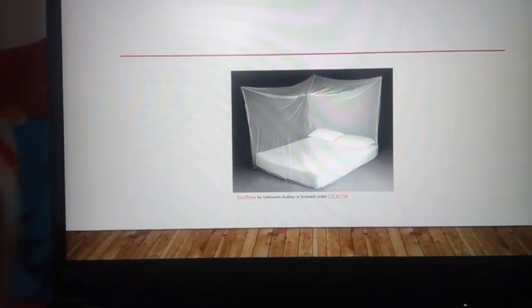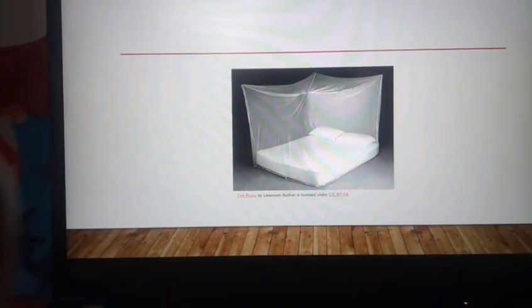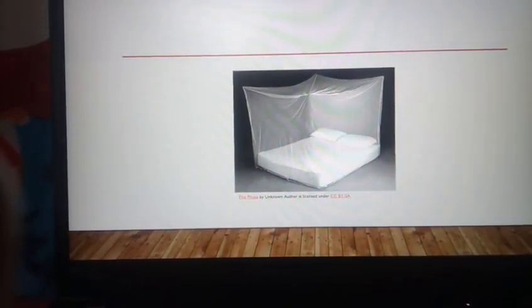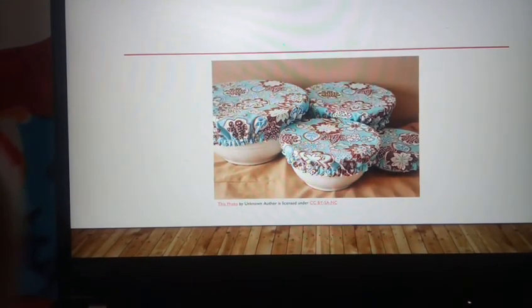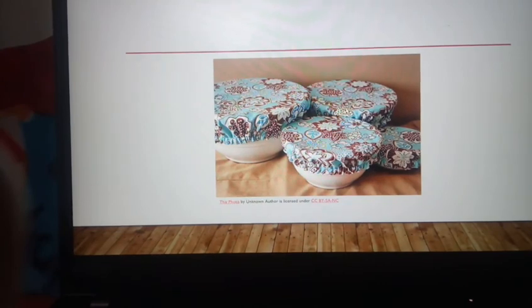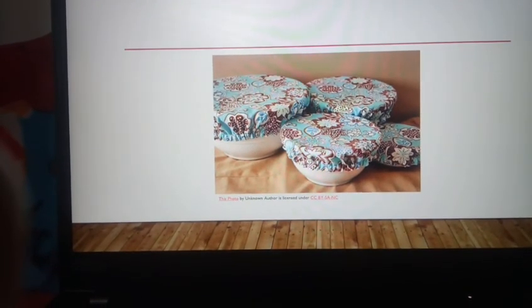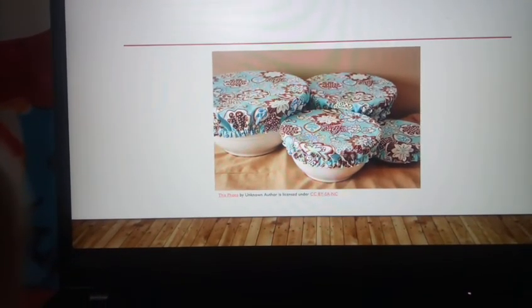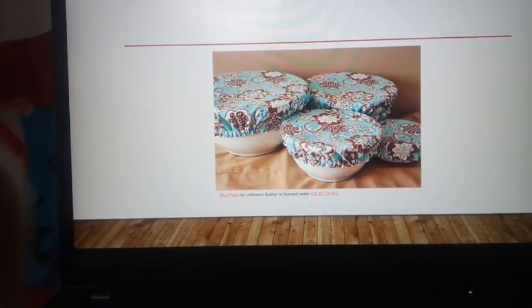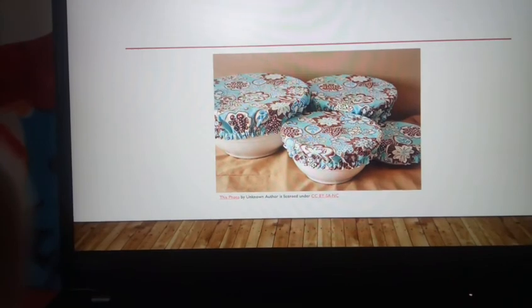Use a lid wherever you are storing your food, or sometimes you can wrap it with paper or foil, as shown in the picture. In this way we can save ourselves from the diseases spread by these insects.